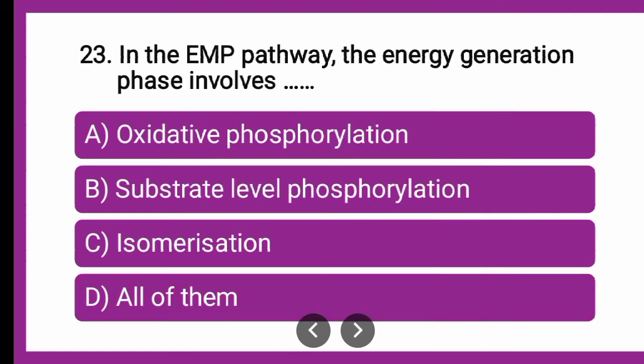Next question is, in the EMP pathway, the energy generation phase involves dash. Now, this is the third phase, that is the energy generation phase. What happens in the energy generation phase? Whether oxidative phosphorylation happens, substrate level phosphorylation happens, isomerization happens, or all the reactions given above happen. Which amongst the given is the correct answer? So you can put your answer in the comment box. Till that we will look for the reactions.